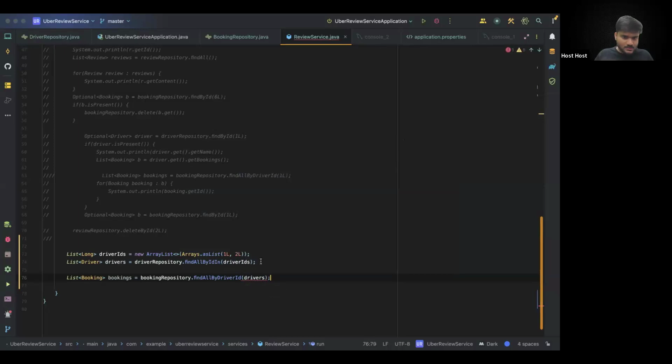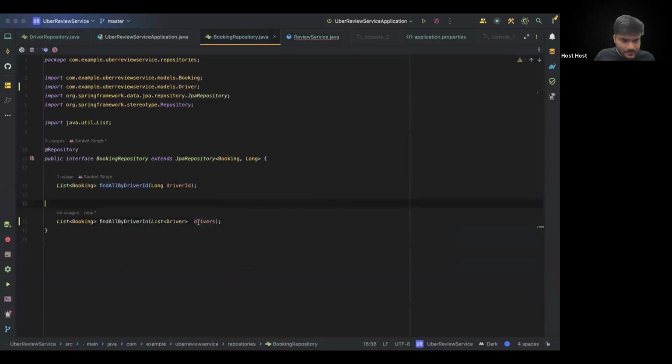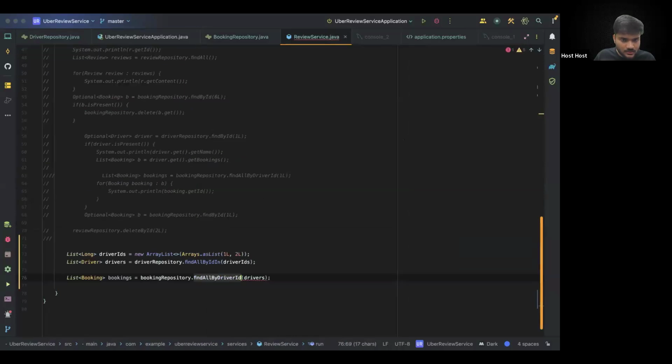So you can see, let's go inside this method. You can see we are expecting a list of driver. Copy and paste. Cool. Find all by driver in. Now let's see what is the query that this is executing.